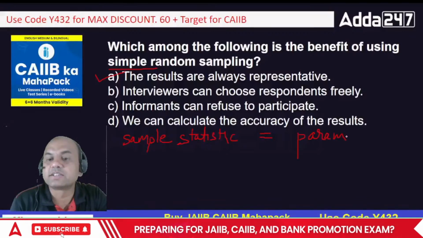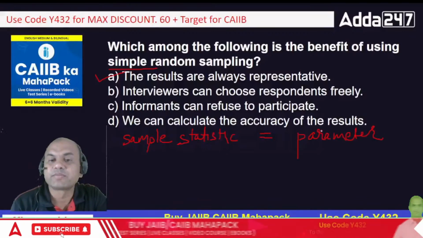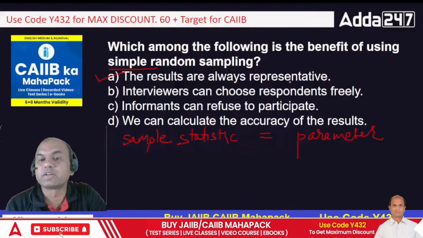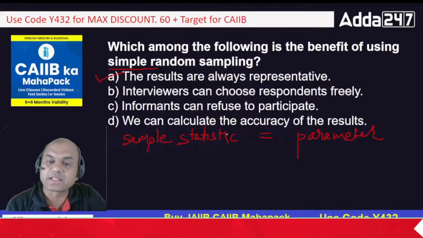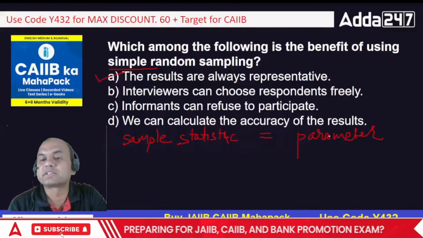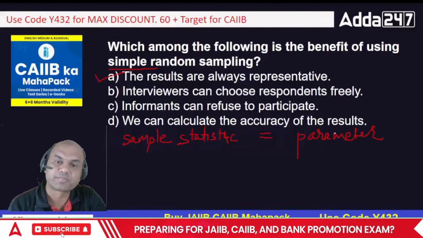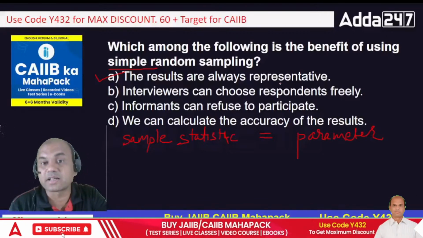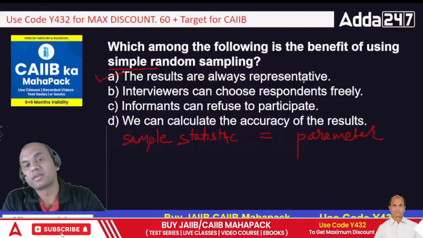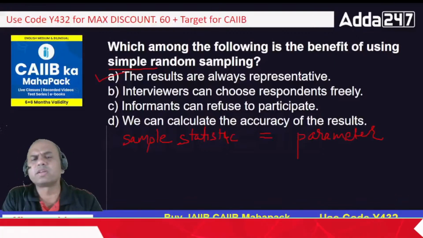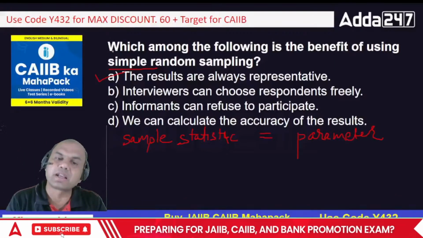So that's why the results are always representative. What I get for the statistic or sample, I'll be getting the same results for the population. So A is the answer. Got it everyone? Always remember this basic. In simple random sampling, the sampling error is 0.